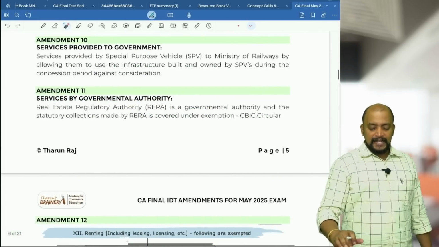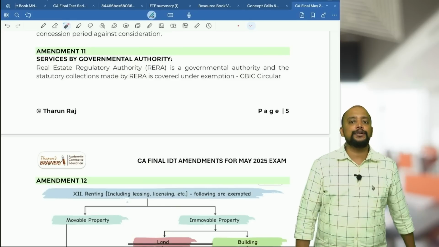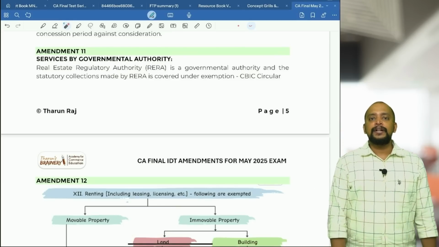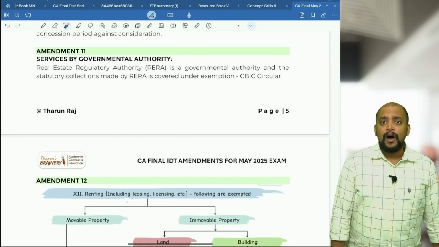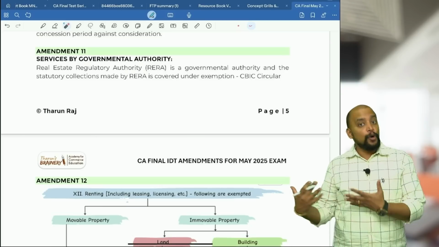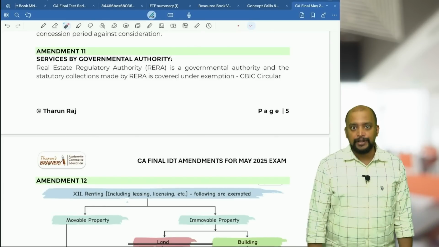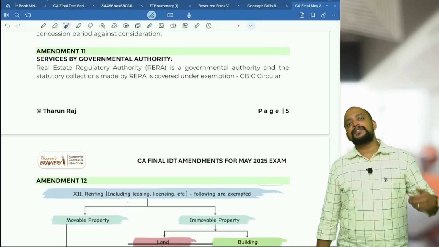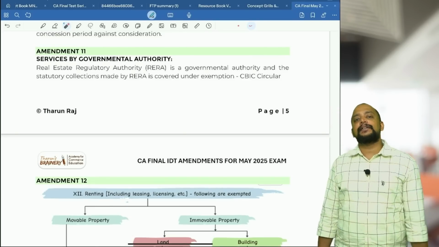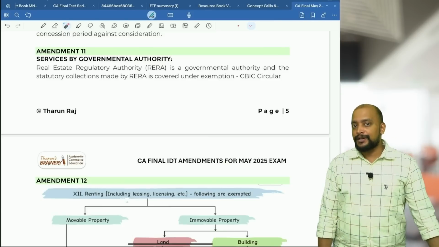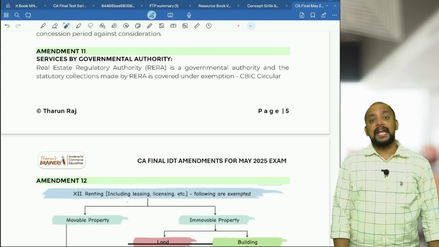Next one, services by government authority. I already told you, governmental authority means who? Governmental authority means any body or authority or any board which is established under an act of parliament or state legislature, or in which government has invested greater than or equal to 90%. And what is the objective for which they are established? To carry out the functions under the constitution. Any service provided by them will be exempted.